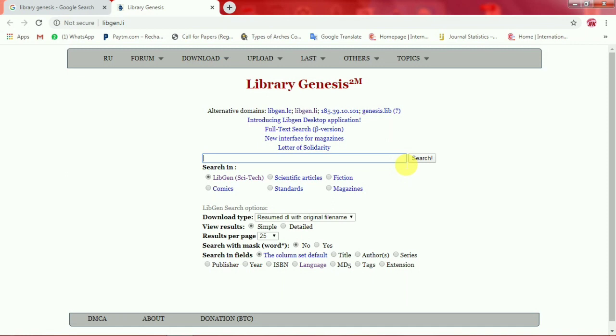For example, I am going to find a book with the name Limit State Design. Limit State Design. See, automatically it is coming, Limit State Design of Steel Structures. If you know the author name then type a comma and write the author name, otherwise no need, just go to the search.